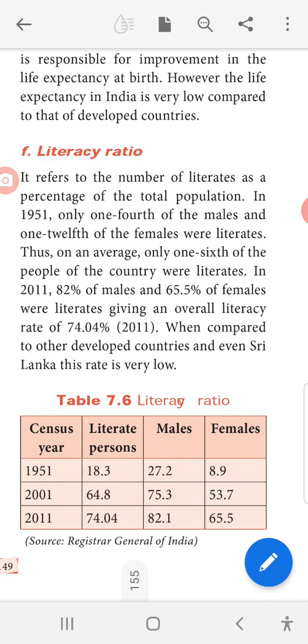Okay, literacy ratio. Literacy ratio means that is educational level. Okay, that time we have to see both male and also female.